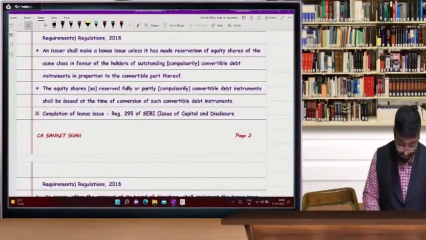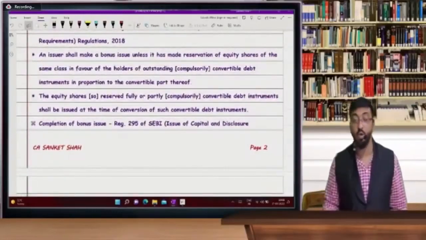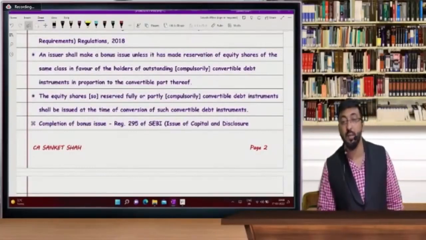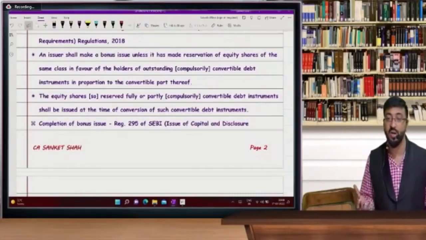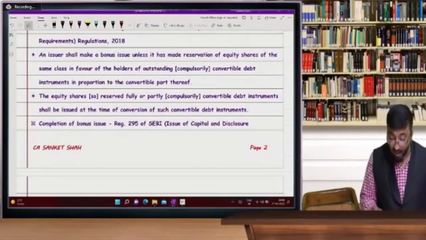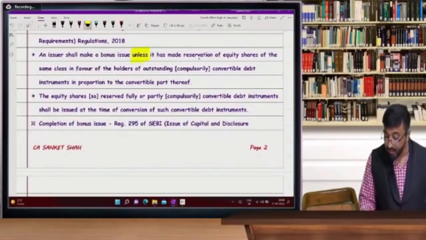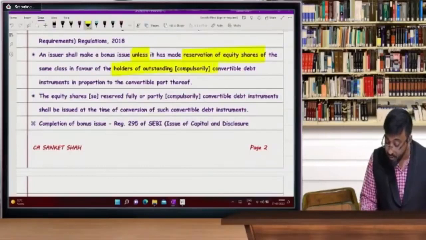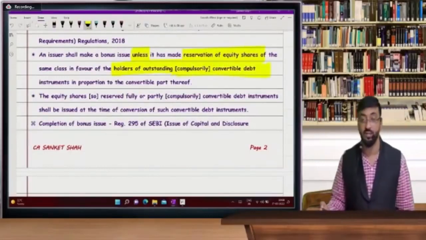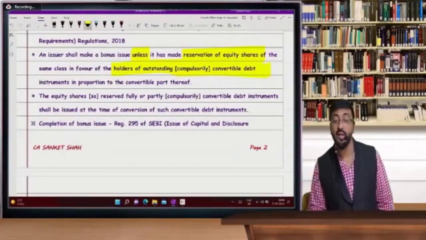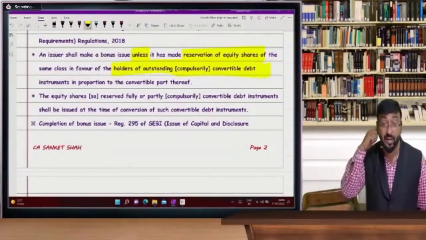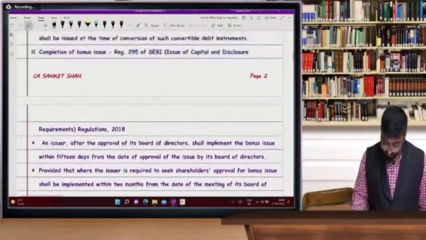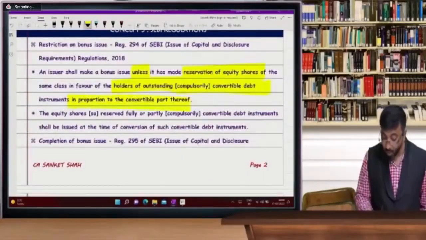In lieu of, someone is asking me, sir, in lieu of, now you read this question, read this theory. So an issuer means company, issuer means who is issuing shares or debentures, shall make a bonus issue unless it made a reservation of equity shares of the company to the holders of outstanding compulsory convertible debentures. So those who will get convertible debentures compulsorily, means they do not have any other option. Okay. See, in proportion to the